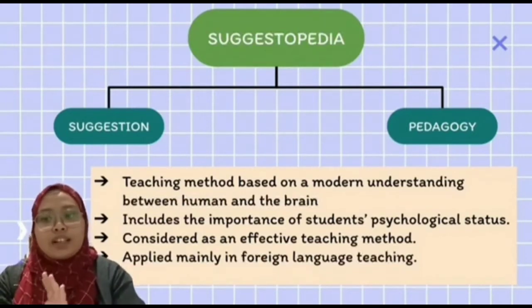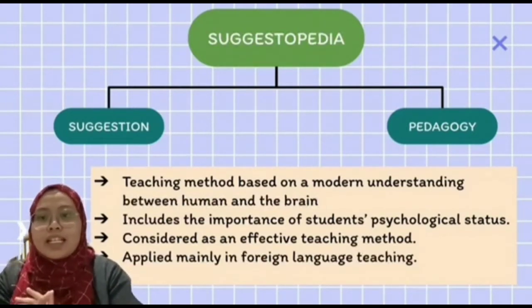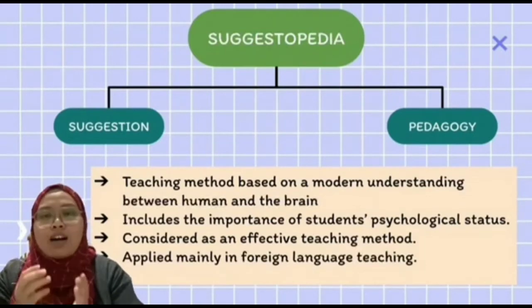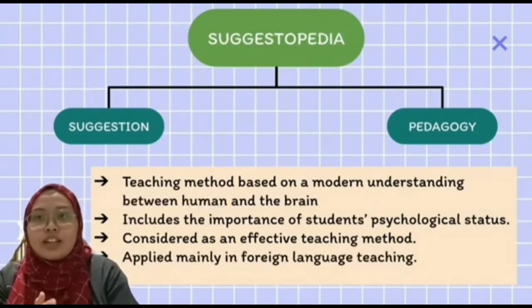Even though it is very interesting to try this method, it can be quite challenging. For sure, it is quite challenging for L2 learners. Now, to help you become aware of Suggestopedia, let us watch this video.